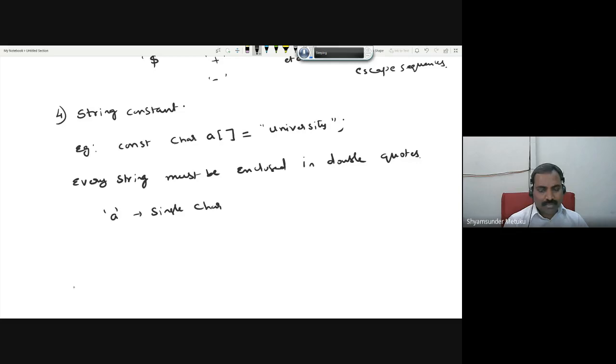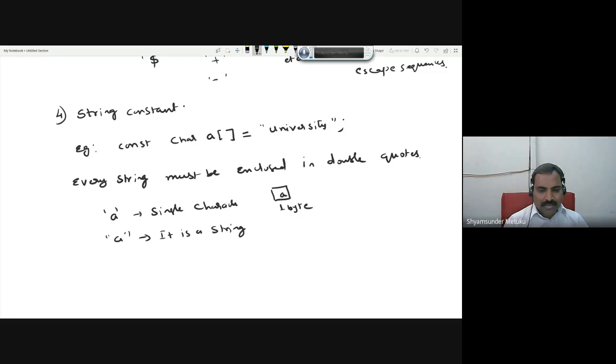When I write this way, it is a string. So what is the difference, you might ask? The difference is very simple. One single character needs only 1 byte of data. I think we have seen in the last class. 1 byte, where A is going to be saved.